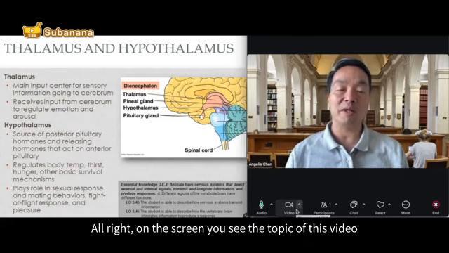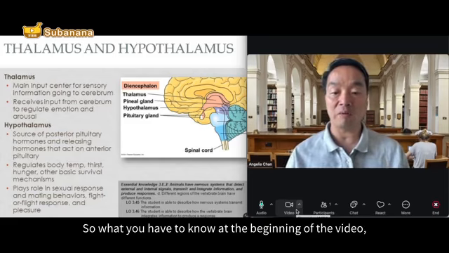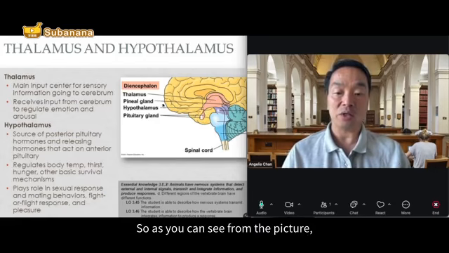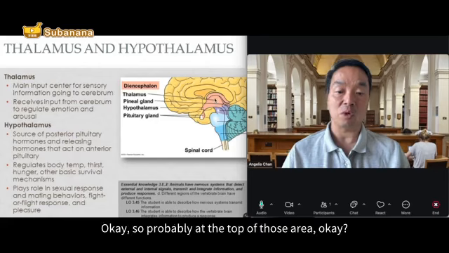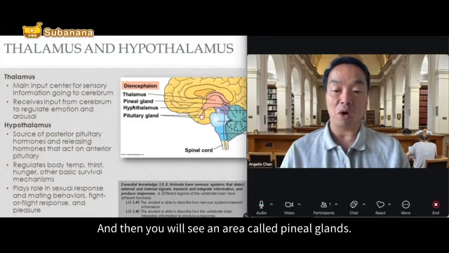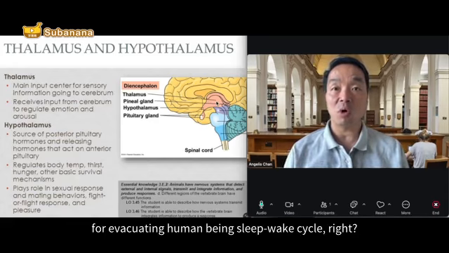Alright, on the screen you see the topic of this video would be thalamus and hypothalamus. So what you have to know at the beginning of the video is the location of these two areas. As you can see from the picture, you will find the thalamus somewhere here, probably at the top of those areas. And then you will see an area called the pineal gland. The pineal gland is necessary for regulating human beings' sleep-wake cycle, right?